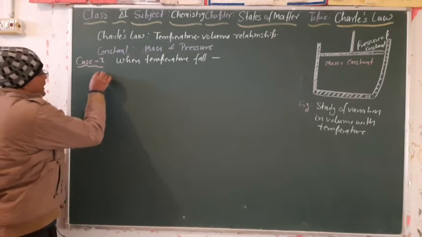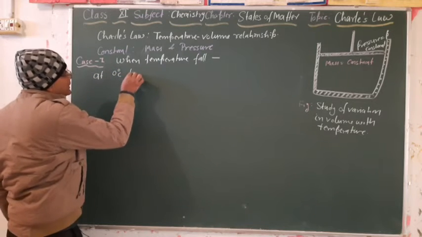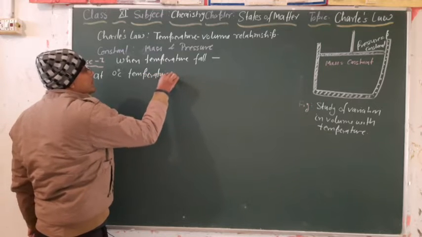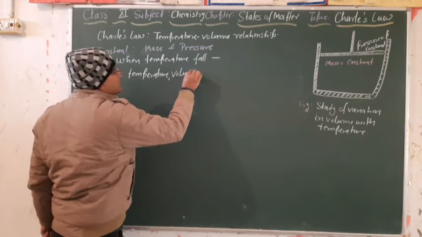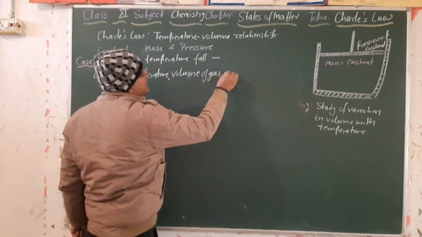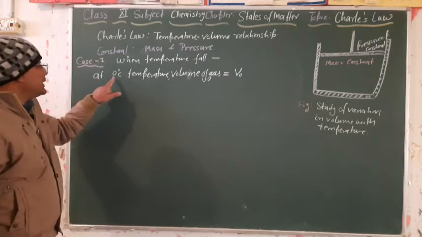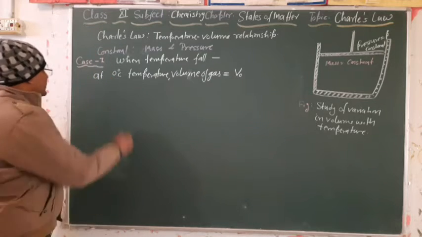Suppose at 0 degree Celsius temperature, the volume of gas is V0. We suppose that at 0 degree Celsius temperature, the volume of the gas is V0.